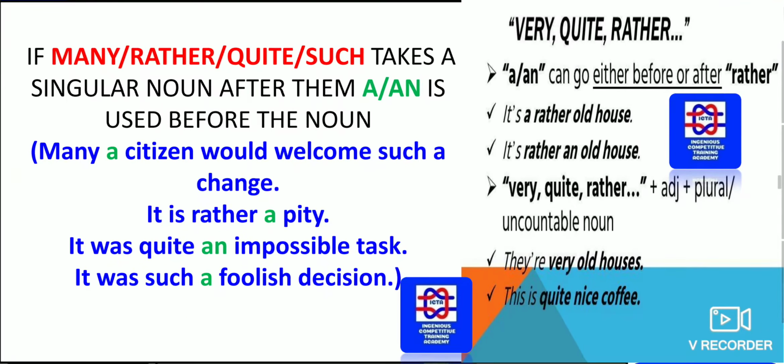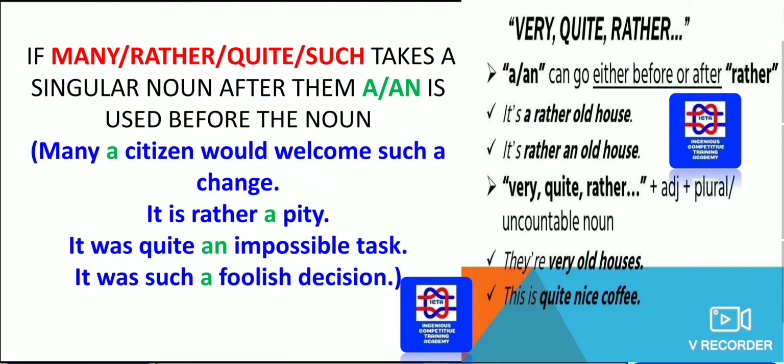Next we have: half, many, rather, quite, such take a singular noun after them, and "a" or "an" is used before the noun. In this case, what has been given is: many a citizen would welcome such a change. It is rather a pity.